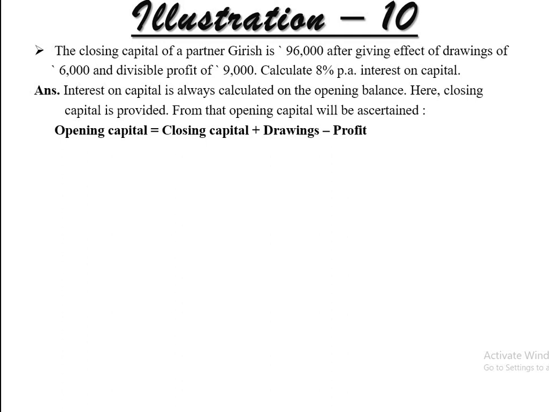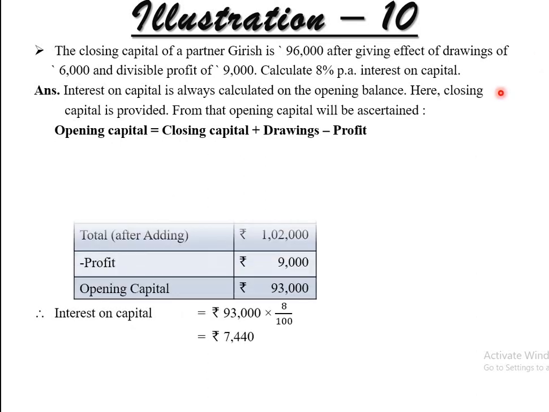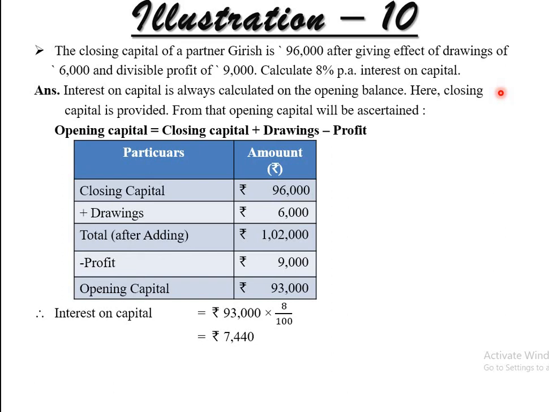Let's complete one simple calculation. See, closing capital given to you is 96,000, plus drawings. Always we are given the opening capital plus profit minus drawing, but here we have to find out the opening capital. The reverse thing is there. Simple: 96,000 plus drawing 6,000 comes to 1,02,000, minus profit 9,000 given to you. Here it is, opening capital will be 93,000.